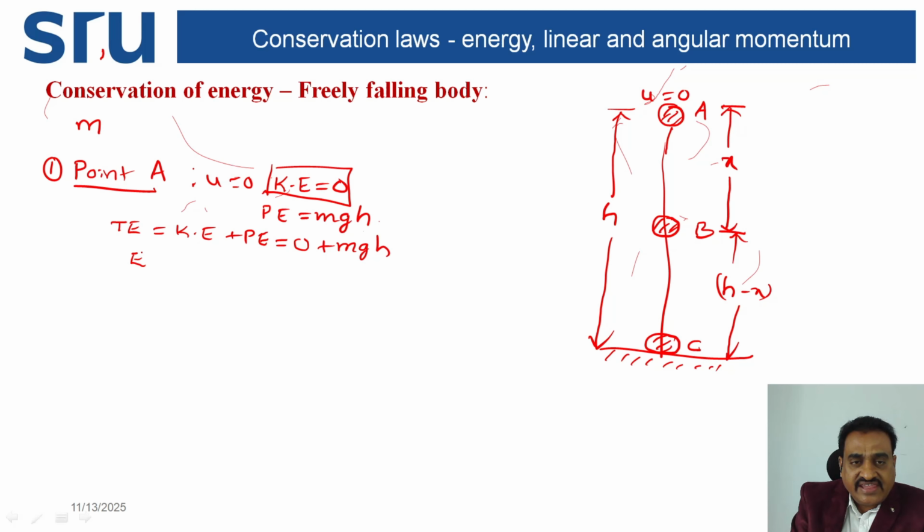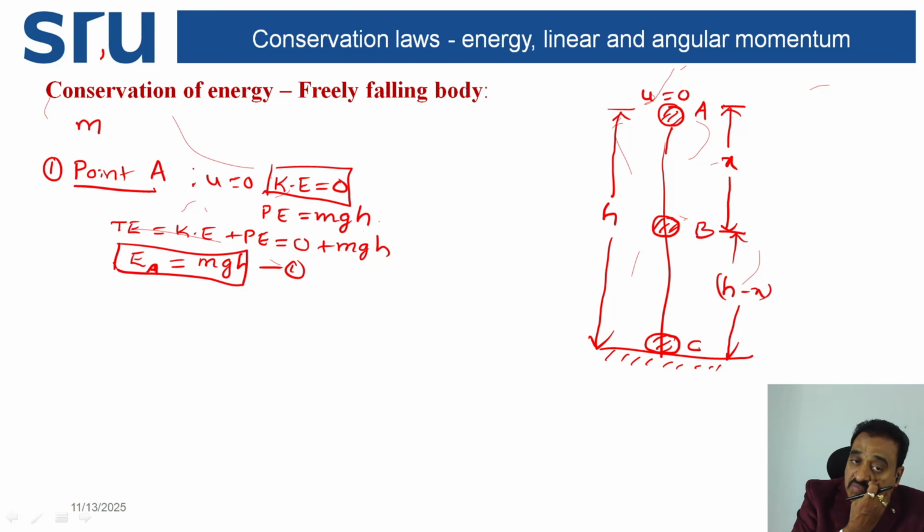So the total energy at point A, EA, is equal to mgh. Let this be equation number 1.